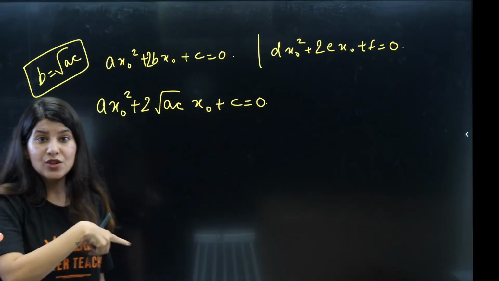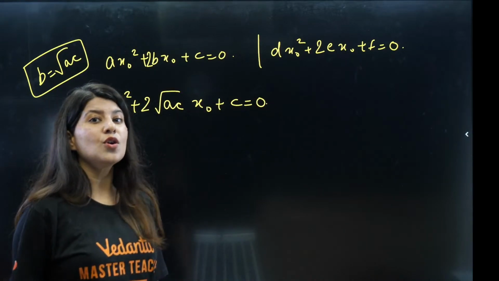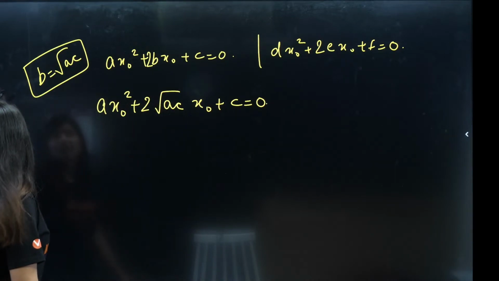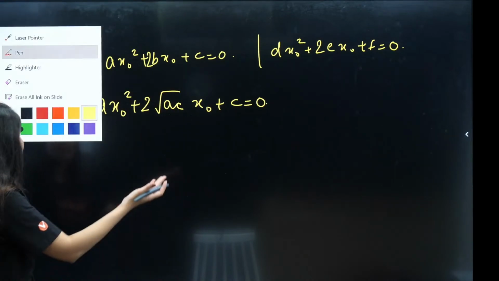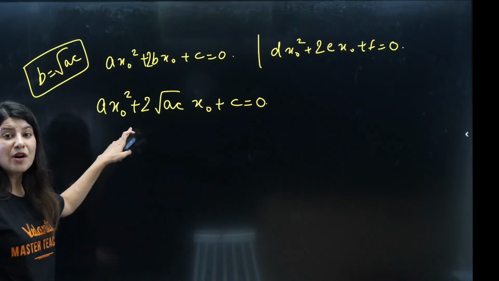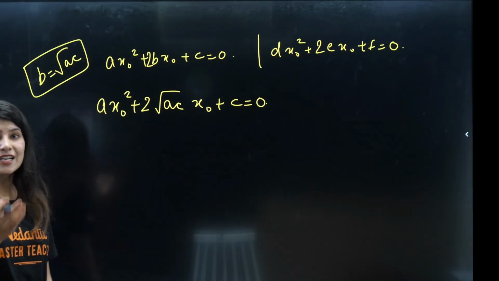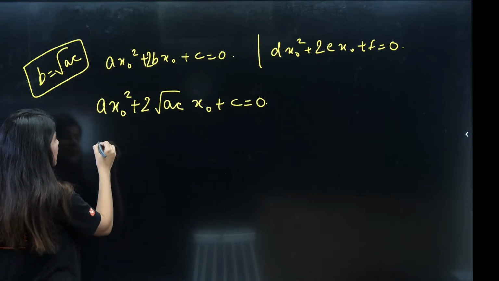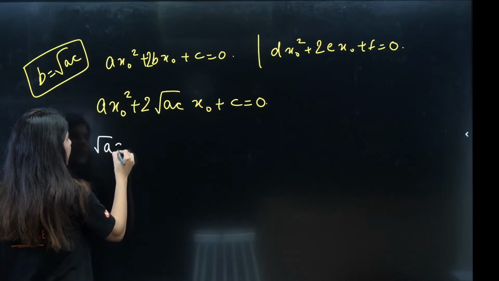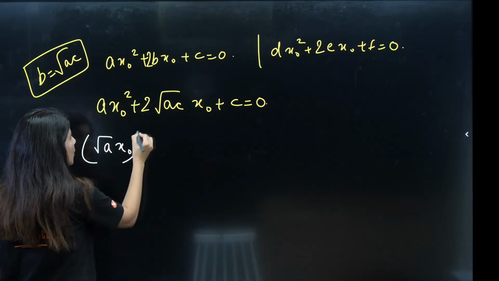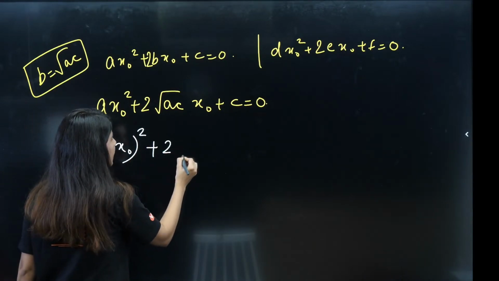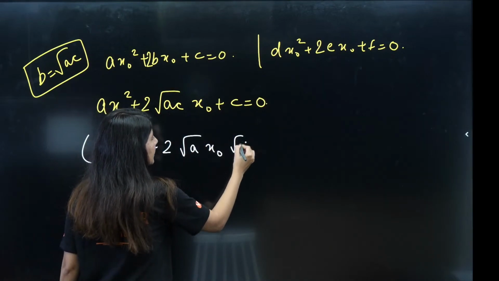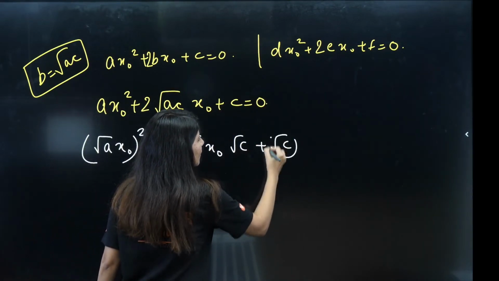Now this expression is purely on your observation skills. Are you able to observe this? Yes or no? What is this? This is a perfect square. I'll show you how. Root a x naught whole square plus twice root a x naught root c plus root c whole square.